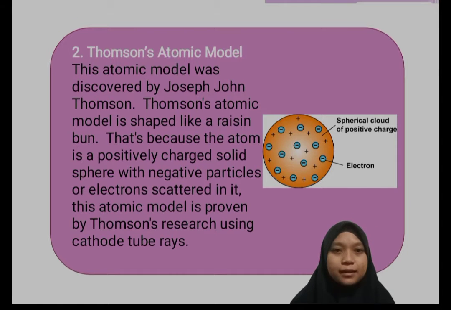I will explain here the material about the Thomson atomic model and the Rutherford atomic model. Thomson's atomic model. This atomic model was discovered by Joseph John Thomson. The Thomson atomic model is shaped like raisin bread. That's because the atom is a positively charged solid sphere with negative particles or electrons scattered in it. This atomic model was proven by Thomson's research using cathode ray tubes.